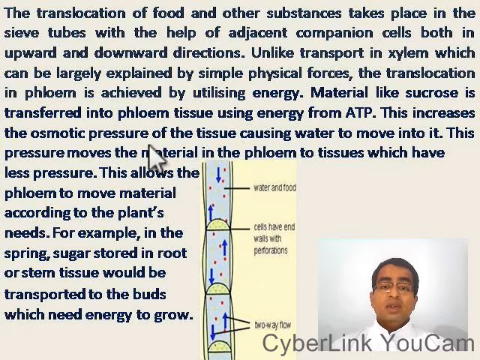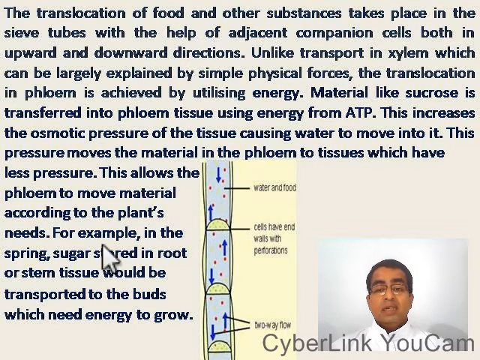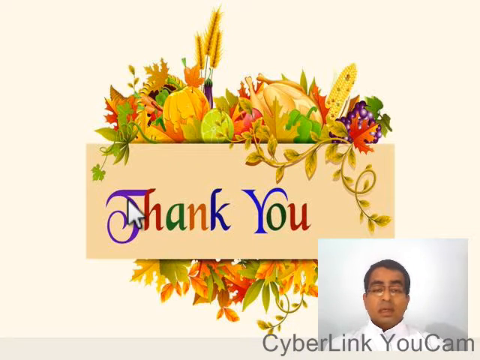This increases the osmotic pressure of the tissue, causing water to move into it. This pressure moves the material in the phloem to tissue which have less pressure. This allows the phloem to move material according to the plant's needs. For example, in the spring season, sugar stored in root or stem tissue would be transported to the buds which need energy to grow.